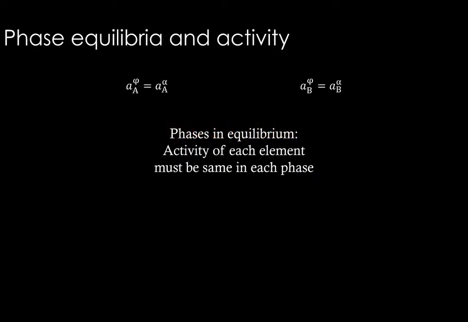This is what we have concluded there. Phase equilibria and activity. For phases to be in equilibrium, activity of each element must be same in each phase. Here you can see phi and alpha. These are the two phases which are in equilibrium. Activity of element A in the phase phi must be equal to activity of element A in the phase alpha. Similarly, if this is a system with two elements A and B, then activity of B in phi should be equal to activity of B in alpha.